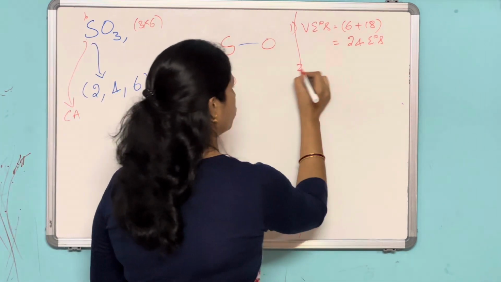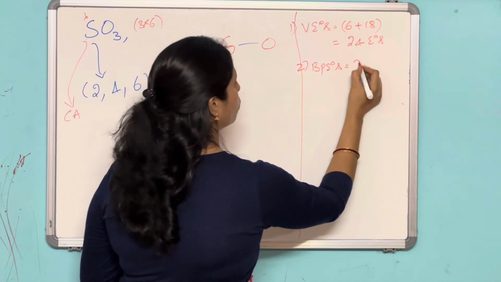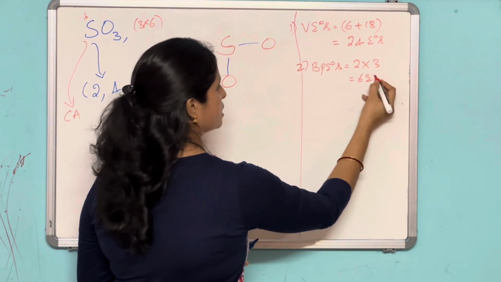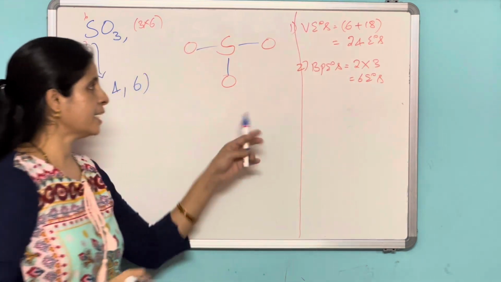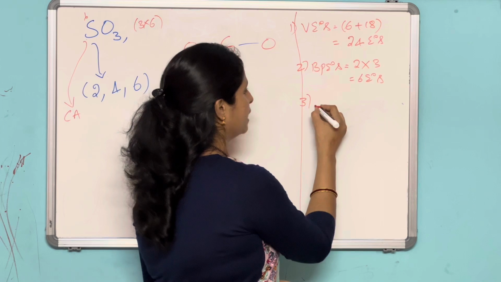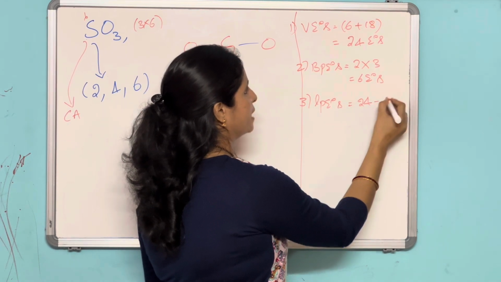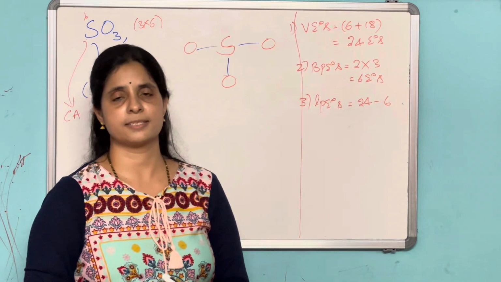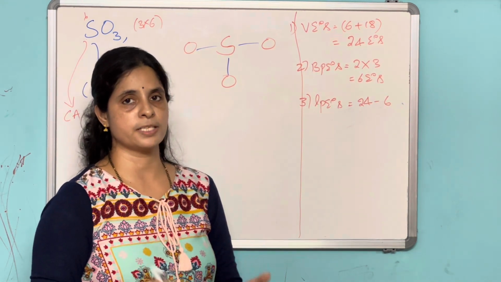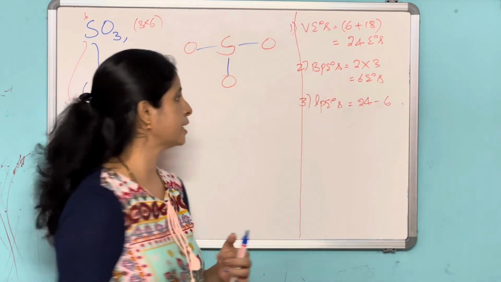Calculate the bonding electrons. How many bond pairs of electrons are there? 2 into the number of bonds, here 2 into 3, which is equal to 6 electrons. After calculating this bond pair of electrons, now step 3: calculate the lone pair of electrons, which is equal to valence electrons minus 6, that is 24 minus 6. If you didn't watch my previous videos, please first watch those videos, and after watching them this will be clear to you.